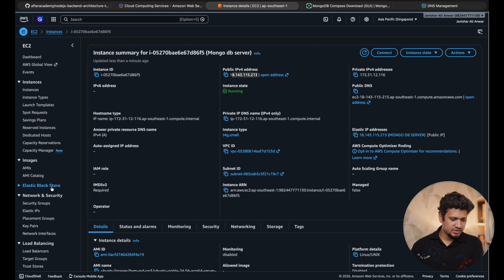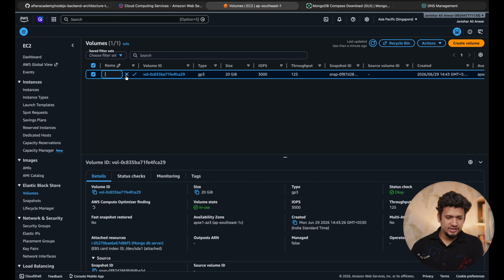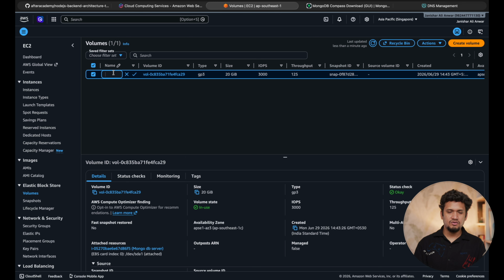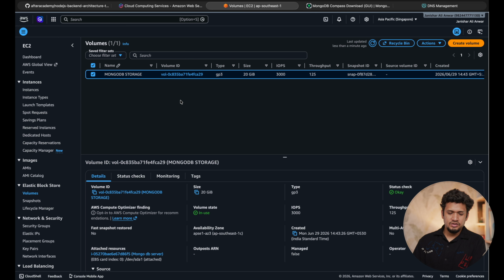Go to the volume, elastic block storage. You have one volume. Just rename it. This helps to track what volumes are associated with which instance. Let me call it MongoDB storage. Okay. So that whenever I'm trying to delete it or create a new instance, I would know what instance this volume is attached to. Fine. So now we have created our first server on which we are going to deploy the MongoDB.